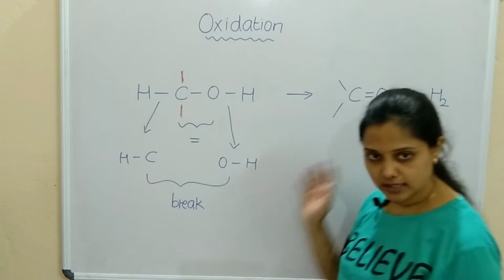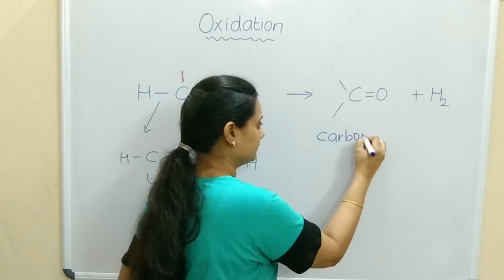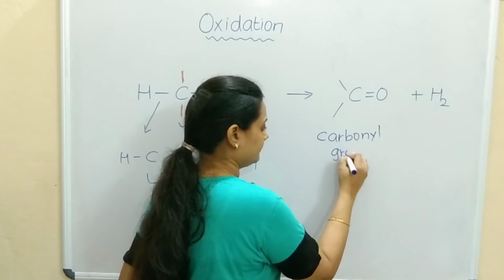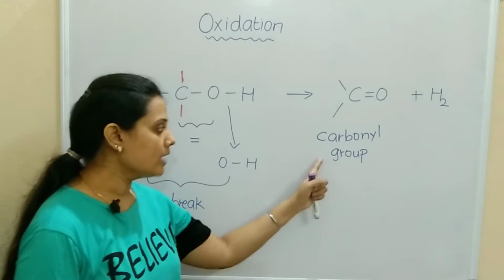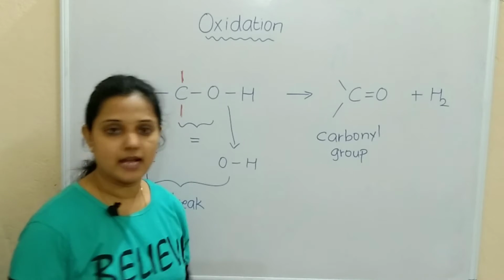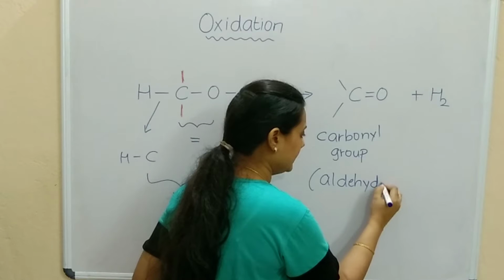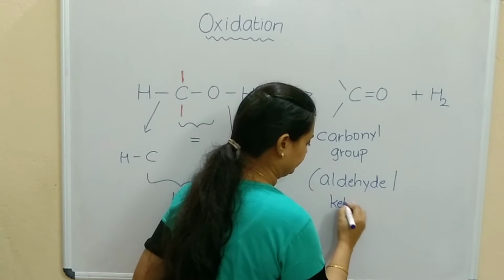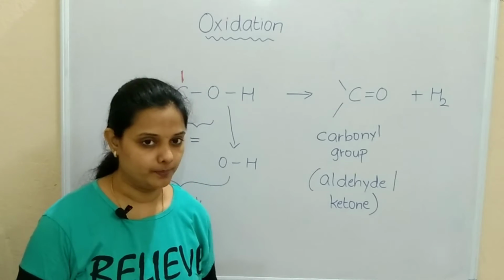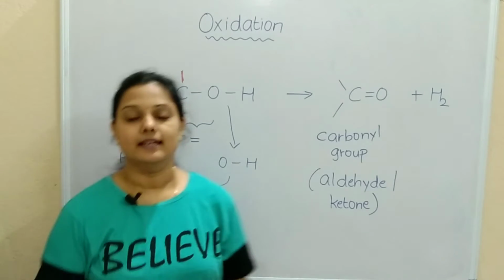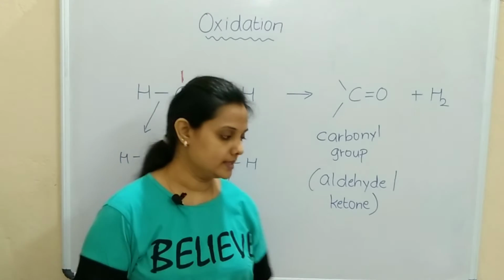This is a carbonyl group. The carbonyl group forms and hydrogen is released. Now carbonyl group means the product can be an aldehyde. The product can be a ketone also. Now let's check what type of alcohols will give aldehyde and what type will give ketones.